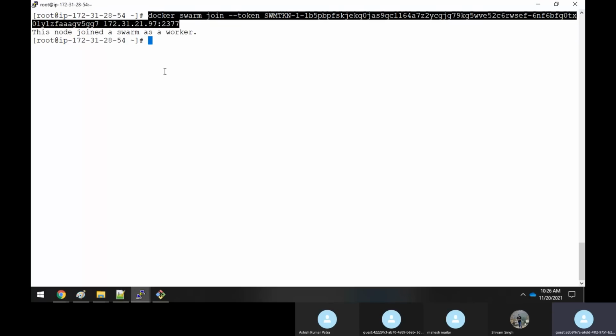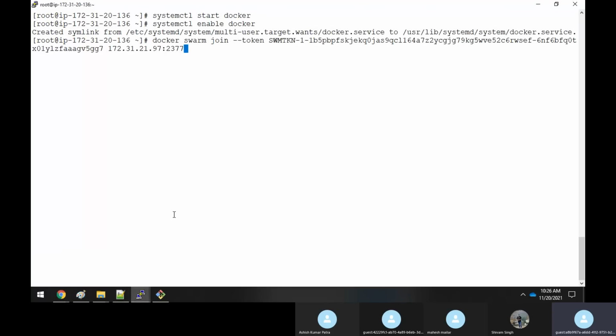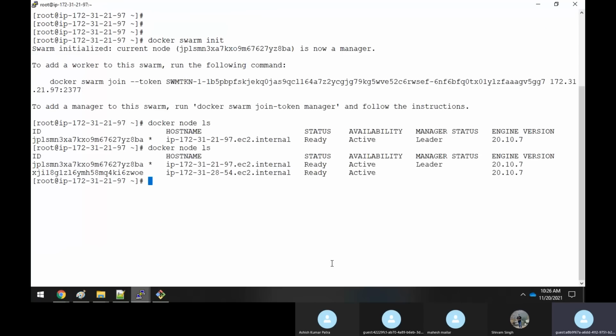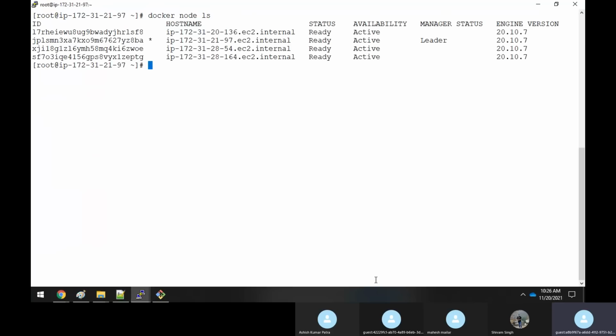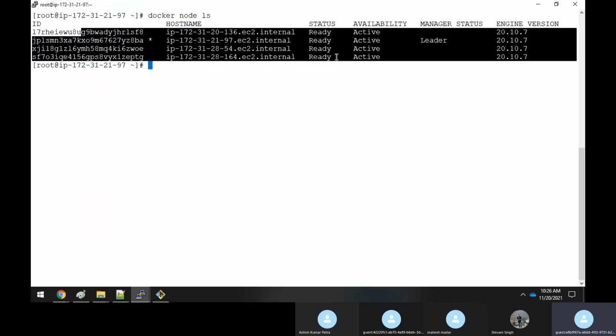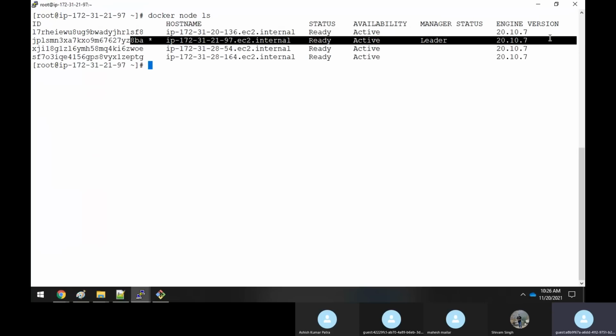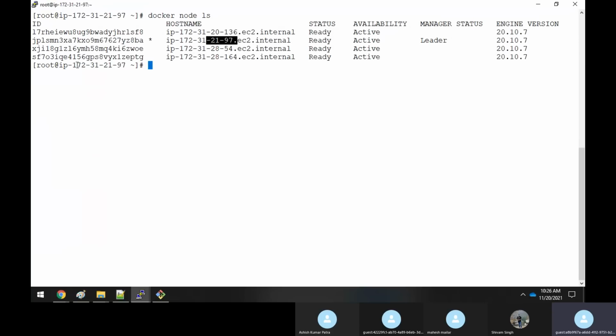Copy paste it, and I'll run it in the other node, the third node. Okay, now if I go to the master and execute the command docker node ls, you could see that there are 4 nodes showing, and one node is called the leader, which is nothing but the master node, and the IP address is 97. It's the same IP address, right, what you are seeing here. It means that this machine itself is a master node.